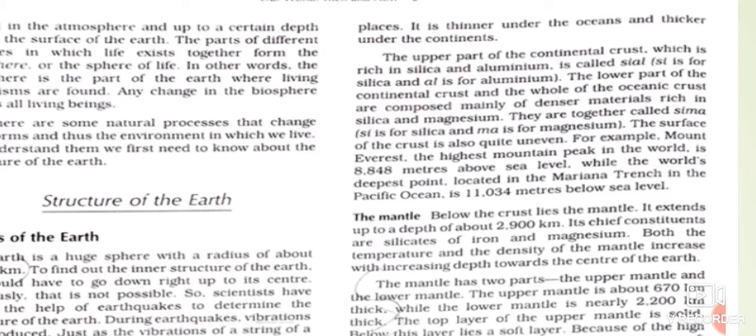The continental crust extends to about 50 kilometers beneath the continents, and it is made up of two layers. The minerals are silica and aluminium, and collectively they are known as Sial. So the uppermost layer of the continental crust is made up of Sial.